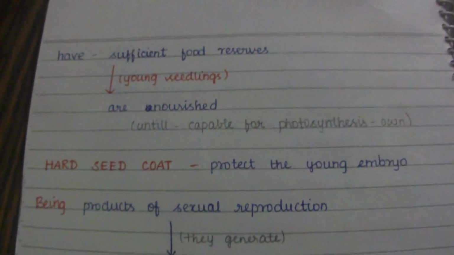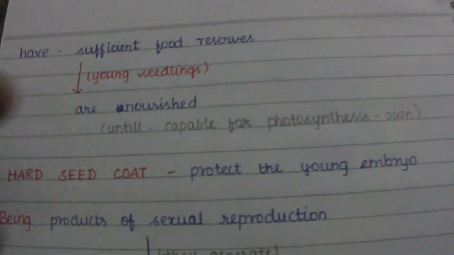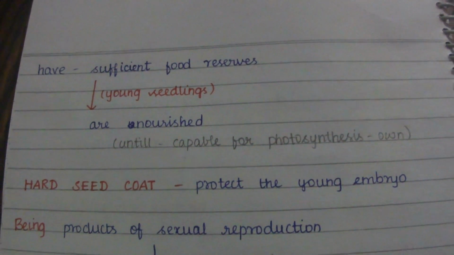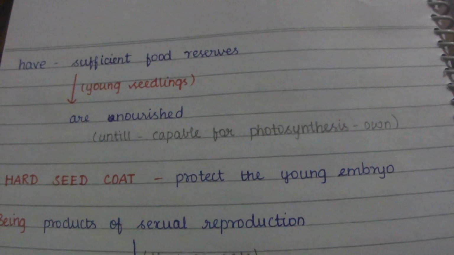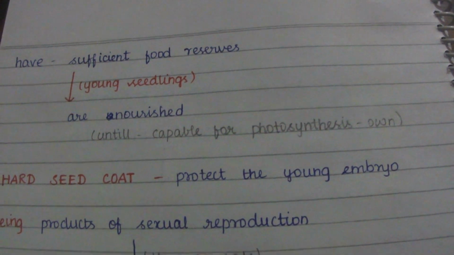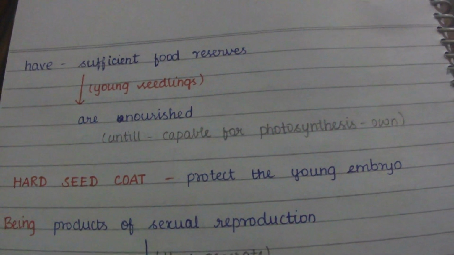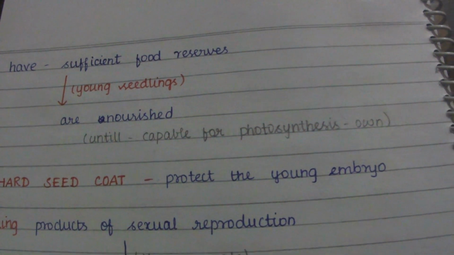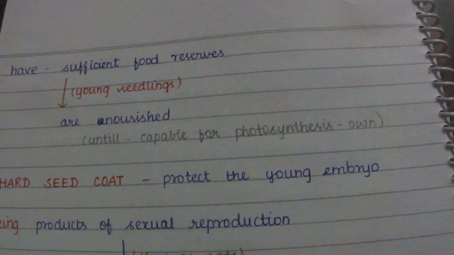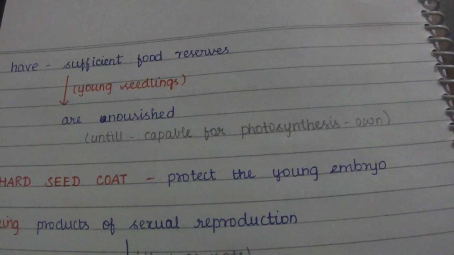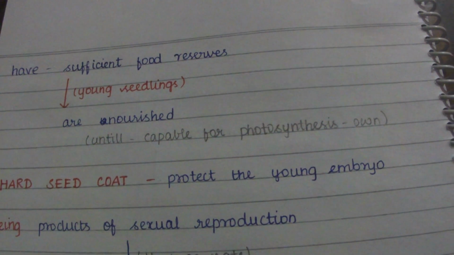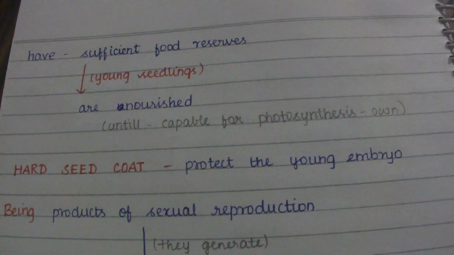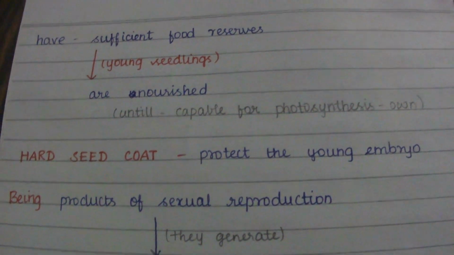We know that the seed reserves sufficient food resources, so that the young seedlings are nourished inside until they are capable of photosynthesis on their own. A hard seed coat protects the young embryo, which may be tender.